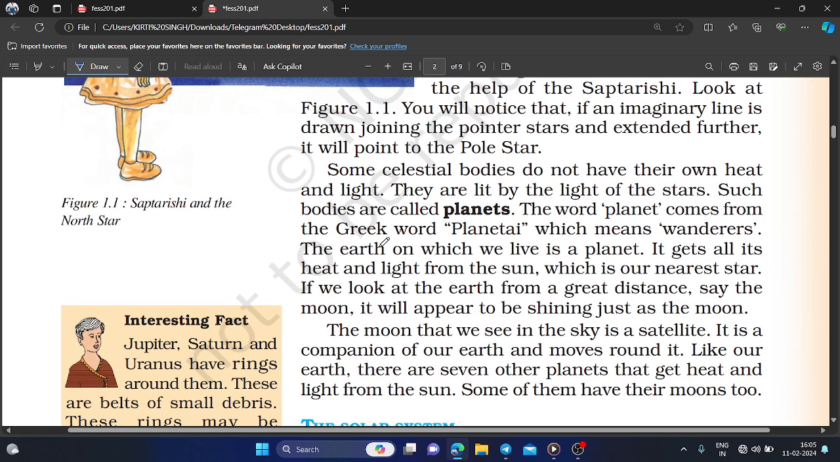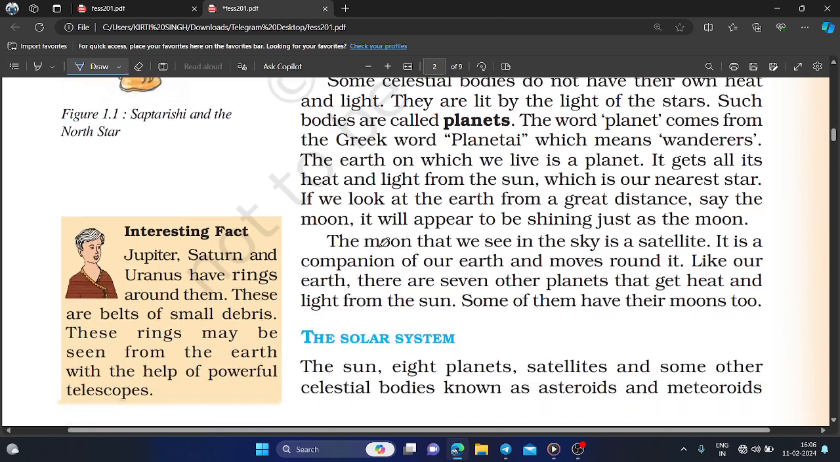Some celestial bodies do not have their own heat and light, like our planet Earth, because our planet does not have its own light and heat. It absorbs the light from the sun. They are lit by the light of the stars. Such bodies are called planets. And the word planet comes from the Greek word planetai, which means wanderers.